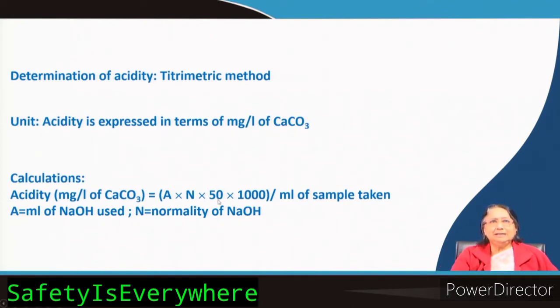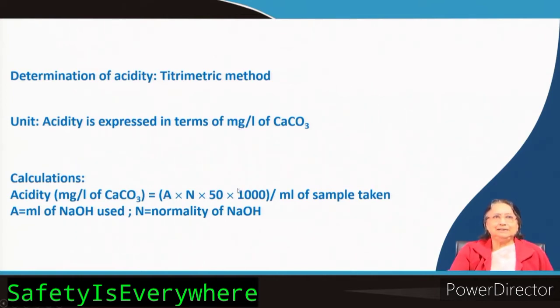So, why is 50 coming? Because 50 is the equivalent weight of calcium carbonate. The molecular weight of calcium carbonate is 100, and calcium has valency 2 and only one calcium is there, that is why you have to divide the molecular weight by 2. So, the equivalent weight of calcium carbonate is 50. And why is the 1000 coming? 1000 is coming because you have to express in terms of milligram.